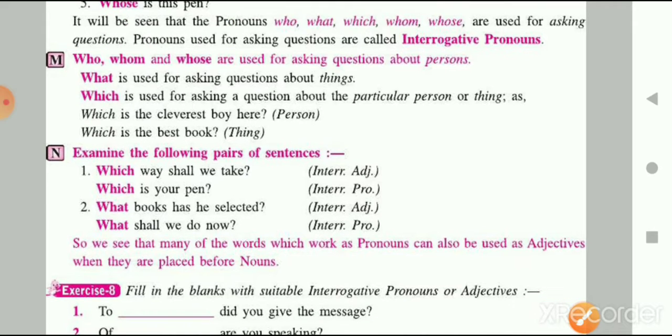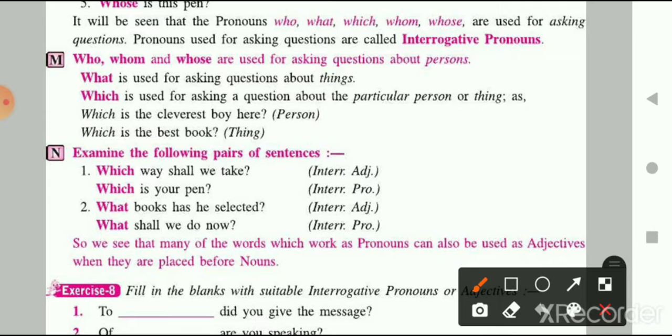Now after interrogative pronoun, we have to understand what interrogative adjectives are. So let's first of all examine the first and second part here. In the first part, you can see, which way shall we take? This is interrogative adjective. Now the second part, see it, which is your pen? That is interrogative pronoun. So now what is the difference between both of the sentences?